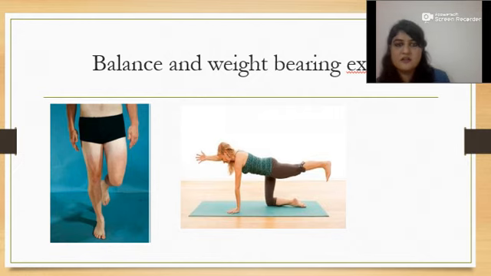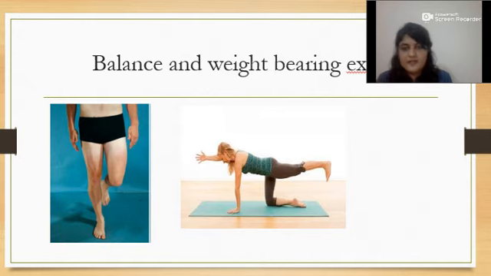The next picture is the quadruped position, in which the patient lifts the hand as well as the leg, alternate hand and leg together. This is multifidus muscle strengthening with balancing of the body. Initially we ask the patient to raise only the hand without holding, and in the same way only the leg, and after that to lift the hand and hold it for a few seconds, and even the leg.